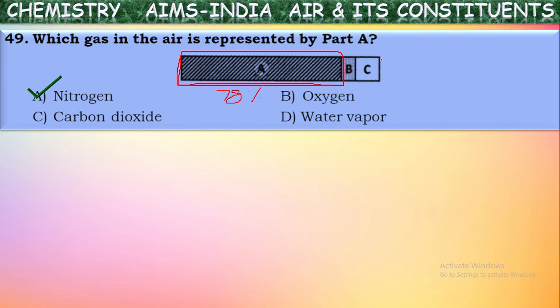Can you say what C is here? Can you guess? Yes, it is oxygen because it exists around 21%. The remaining 1%, that is B, is a mixture of many gases like carbon dioxide, noble gases, water vapor. These all are present in this B percentage. Okay, the major quantity is nitrogen, so A represents nitrogen.